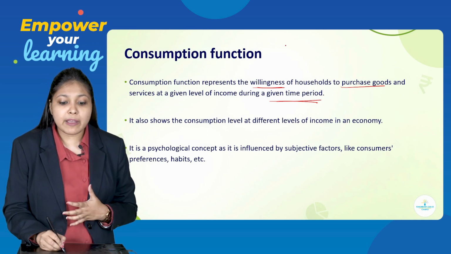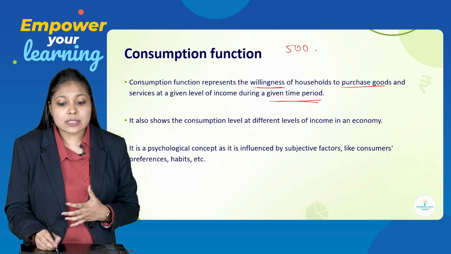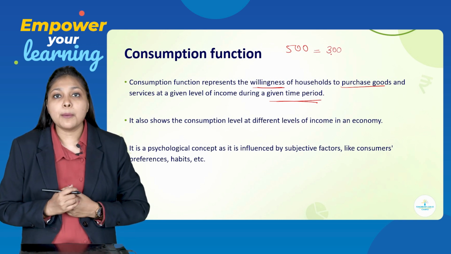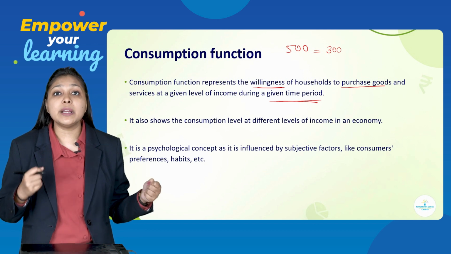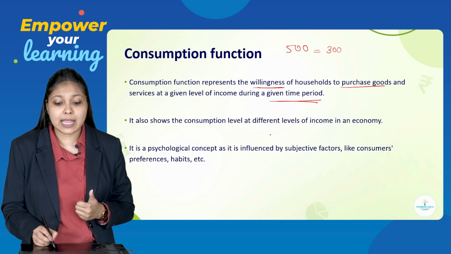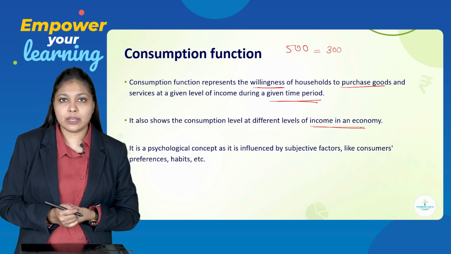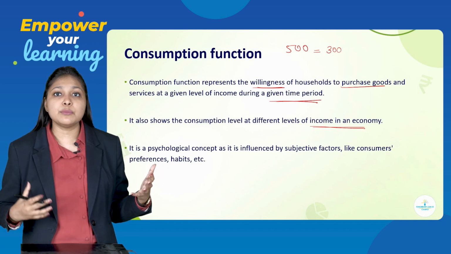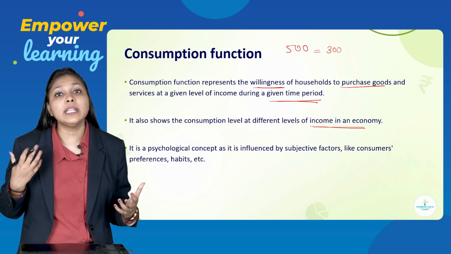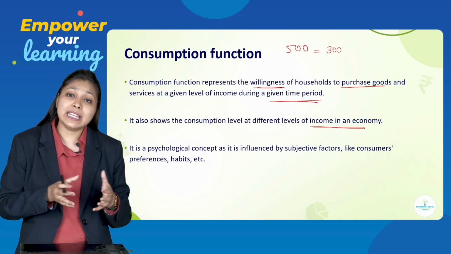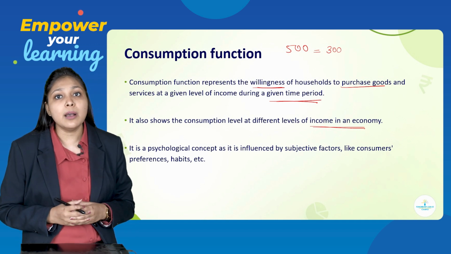For example, 500 is the income and the consumer is willing to spend 300 for consumption purposes. So, this is nothing but consumption function. It shows the consumption level at different levels of income in an economy. So, with different levels of income, consumption will also keep on changing. So, we can say that consumption function completely depends upon the income of the person.